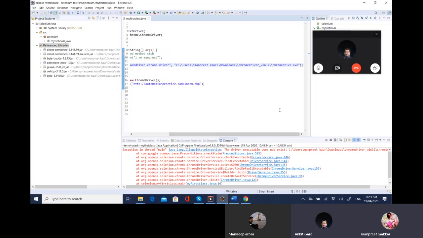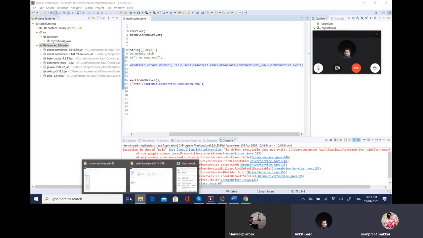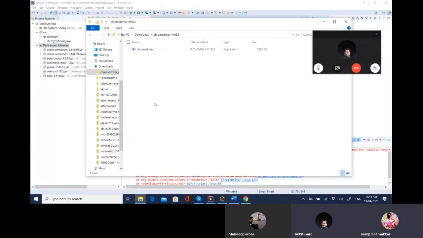I guess the issue is there is one space in the path. So just try to copy the exe file to some other location and then change the path. Basically there are some issues with Java if there are spaces or special characters in a path. It might create some issues.